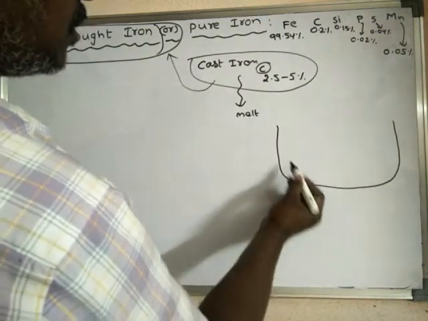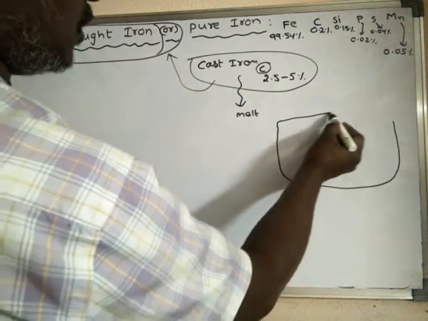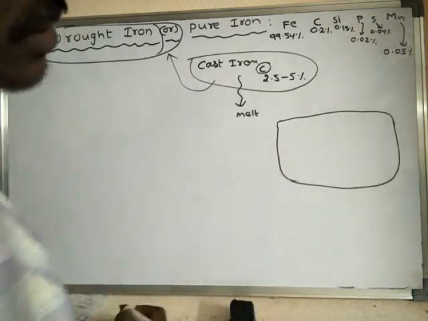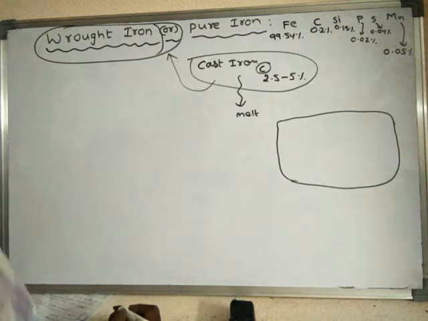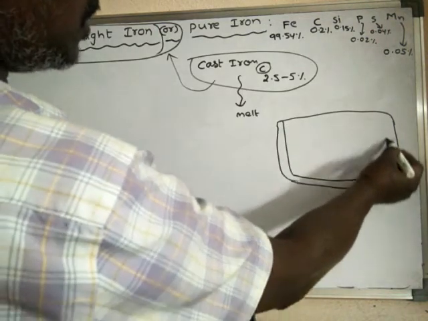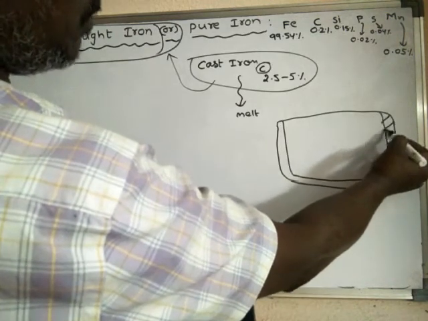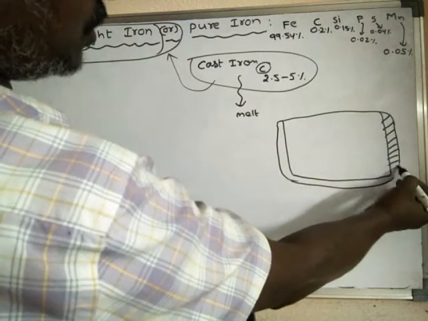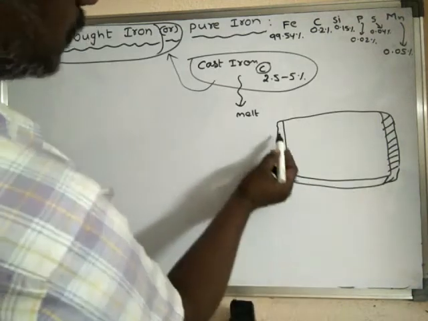Furnace means the rooms or places where higher temperatures are maintained. The walls of the furnace are made of material which can withstand very high temperatures.